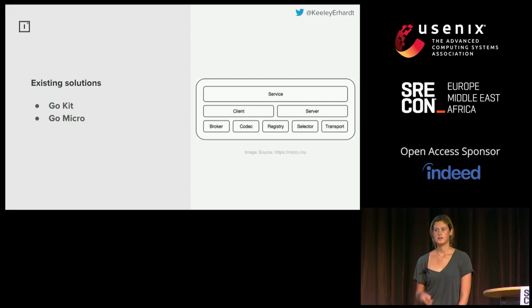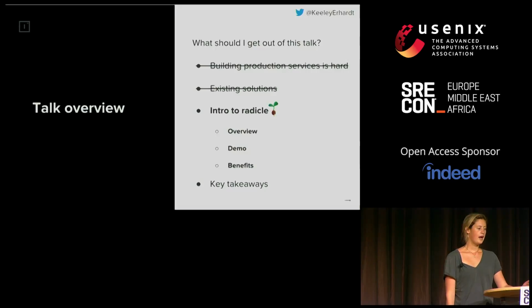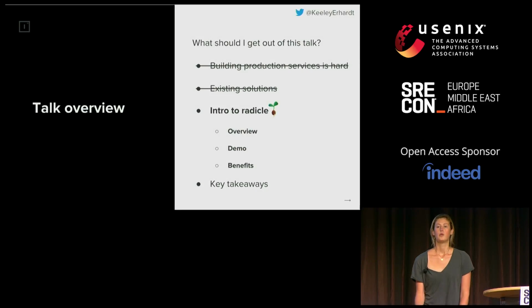GoMicro works a bit similarly. It's an opinionated framework for building applications with a pluggable architecture. So as long as your application conforms to the structure that Go microservices are intended to have, then you'll get a lot of things provided out of the box. So why did we not use this at Improbable? Well, for one, we've been building production services in Go at Improbable for a while now, before some of these libraries were publicly available or stable. Additionally, we wanted to have a bit more flexibility into how we built our production services.